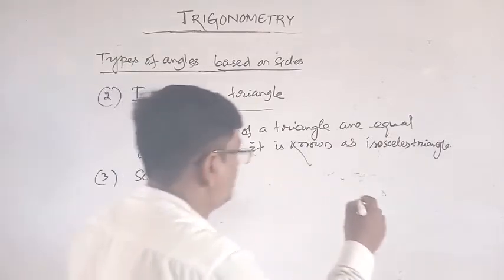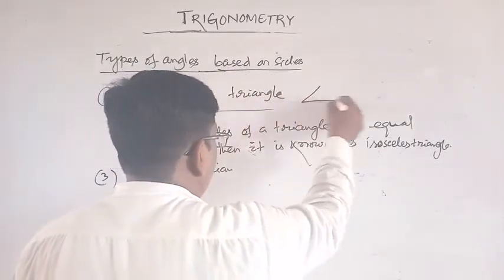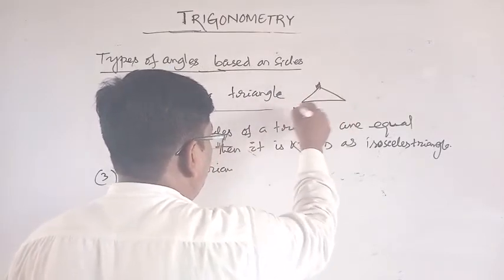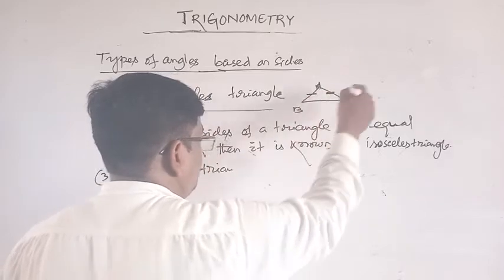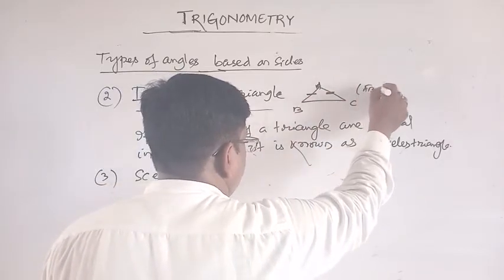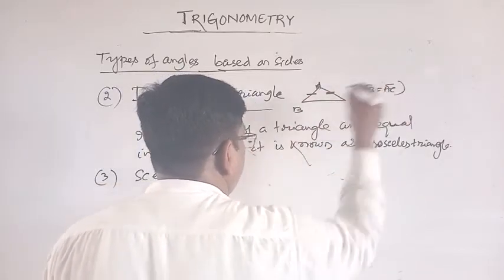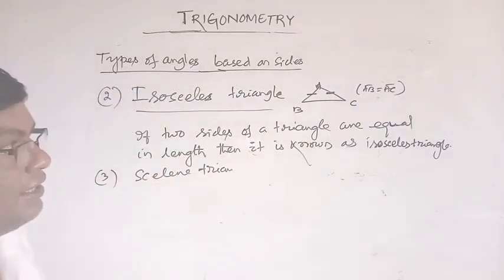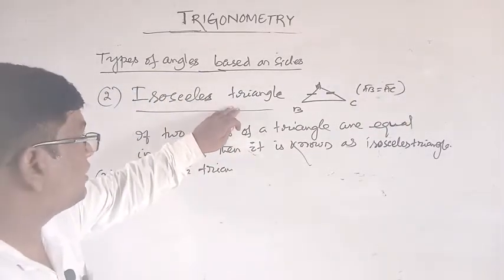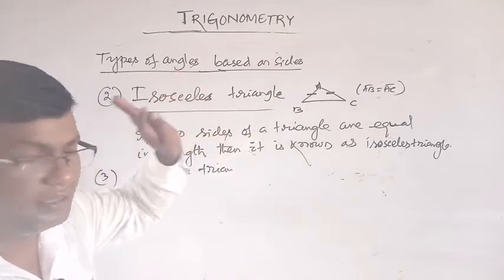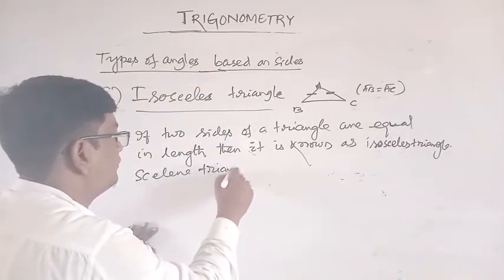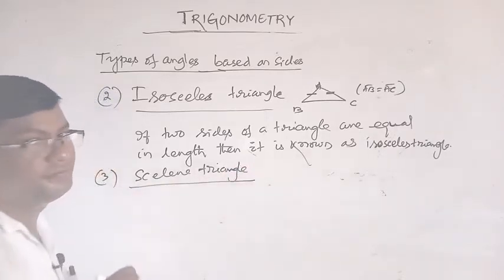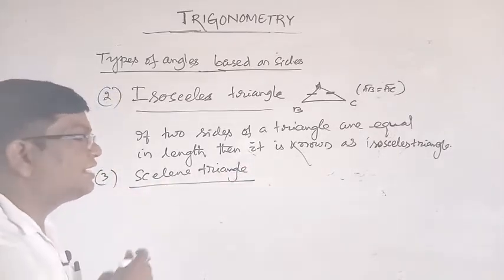This is an isosceles triangle, this is isosceles A, B, C. Suppose this length is equal to this length, that is AB length is equal to AC length. Here, in an isosceles triangle, two sides are equal in length, in magnitude. So scalene triangle, the sides are not equal.